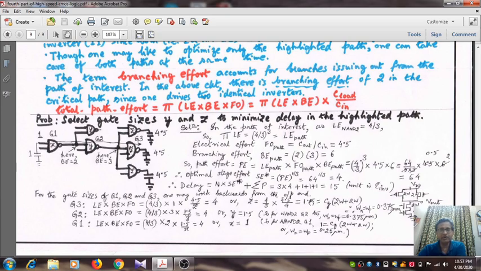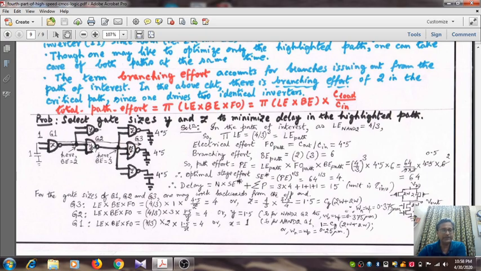So Z equals 1.5, and obviously 1.5 equals Cg into 2W plus 2W. Remember that for a 2 input NAND gate, the sizes of the NMOS and PMOS are the same, so it is nothing but 0.375 micrometer. Because Cg into 2W plus 2W equals 1.5, from here we get the value of W equal to 0.375 micrometer. Now come to G2.